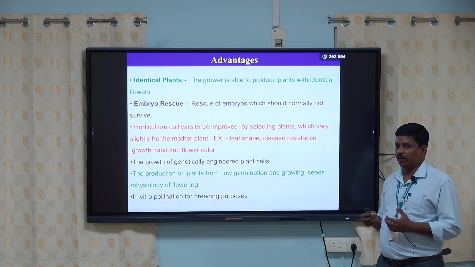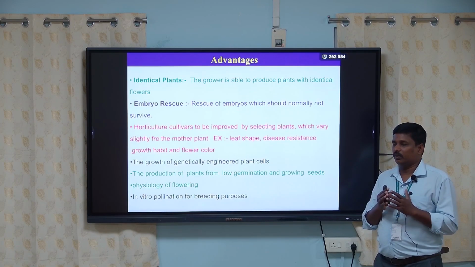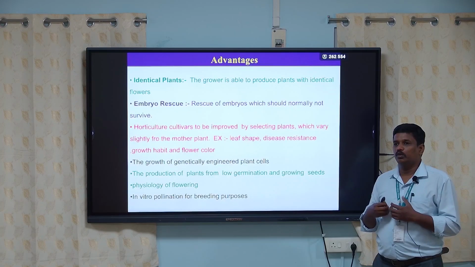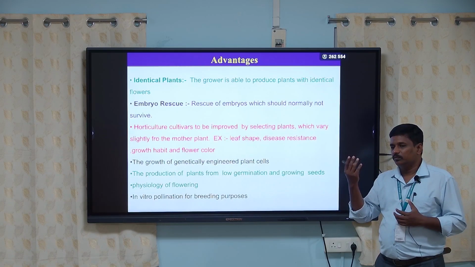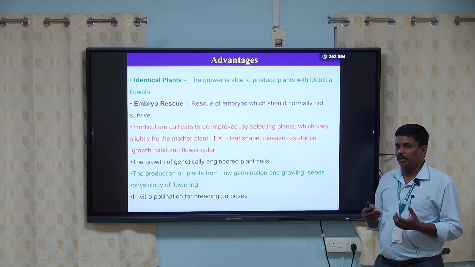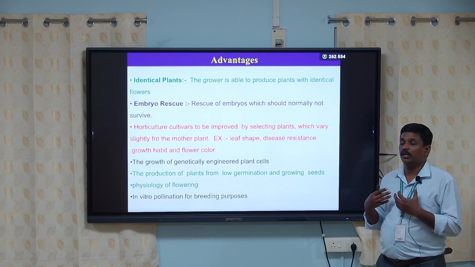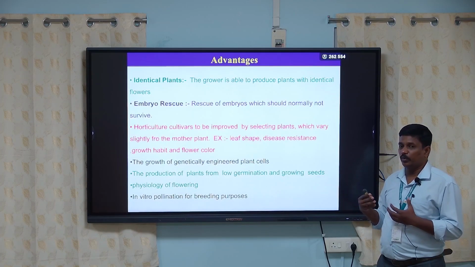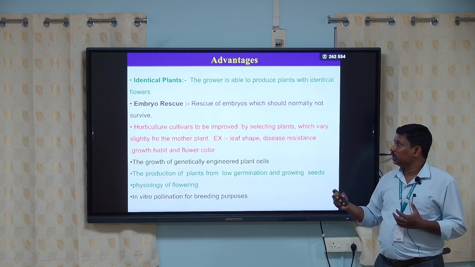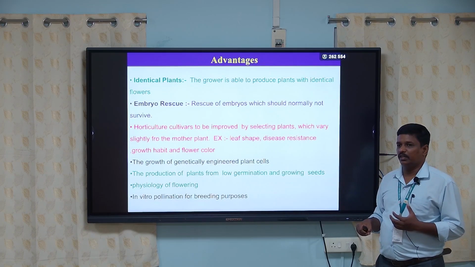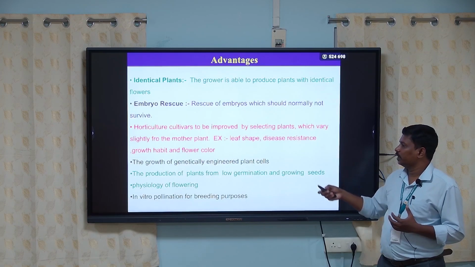Identical plants, we can produce a particular character from a plant. Embryo rescue means the embryo cannot develop into a plant. The embryo is viable, but due to some external forces or environmental changes, the embryo cannot germinate. That embryo can be rescued from the seed and cultured in the plant nutrient medium, where it can grow into an individual plant.